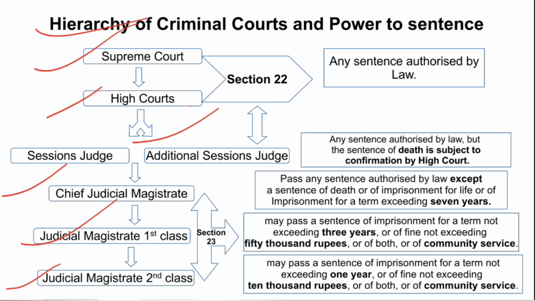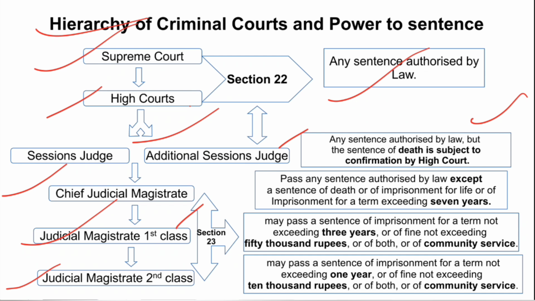If it is a special court presided over by the Sessions Judge, then it will come here, and those of magistrates will come here. The Supreme Court and High Court can award any sentence authorized by law. It is given under section 22. And then the Sessions Judge and Additional Session Judge can also pass any sentence authorized by law, but the sentence of death is subject to confirmation by the High Court, which we will discuss later in the later provisions of the Act. And it is for the Additional Session Judge and Session Judge both.